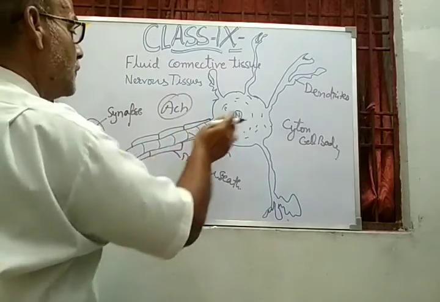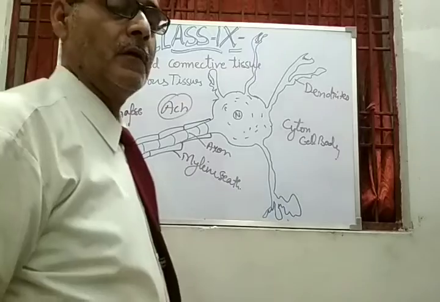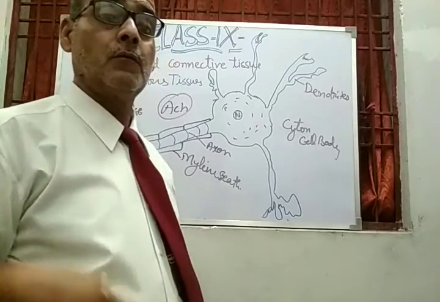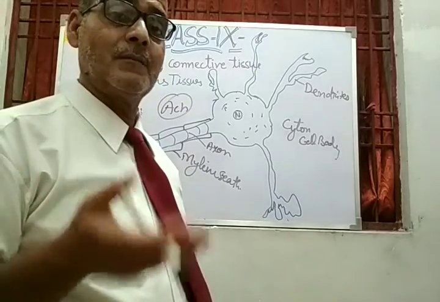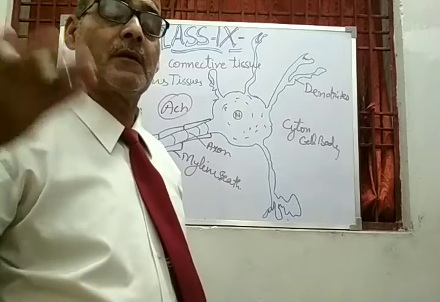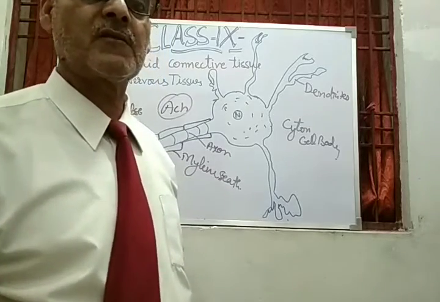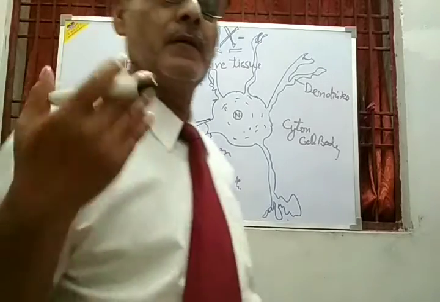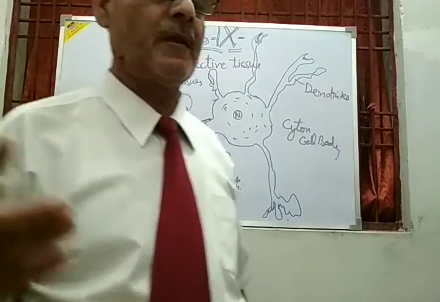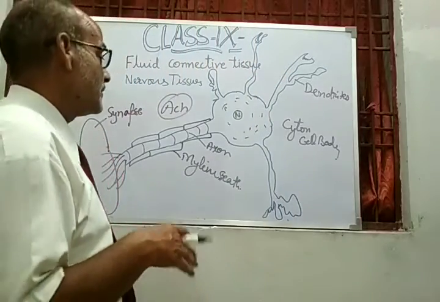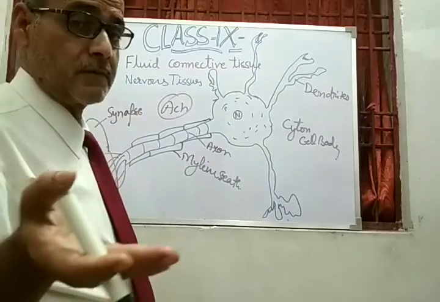Acetylcholine is the chemical which transmits from one cell to another cell, and finally the message goes to the central nervous system, and the message comes from the central nervous system to the respective organ for proper functioning. This is called the neurochemical transmission.